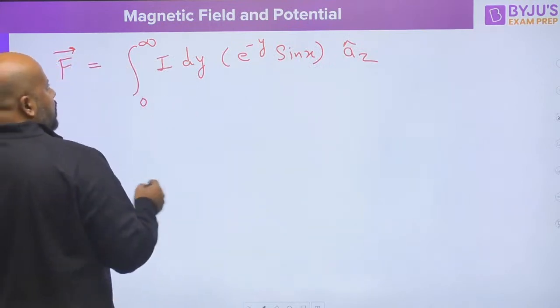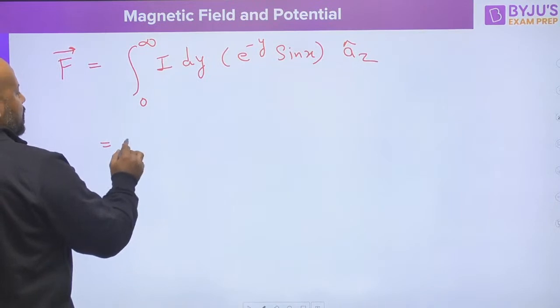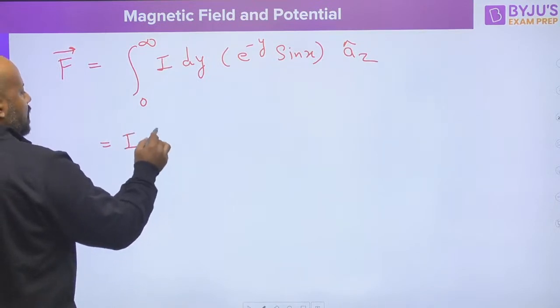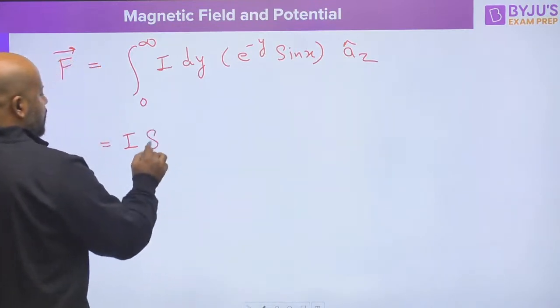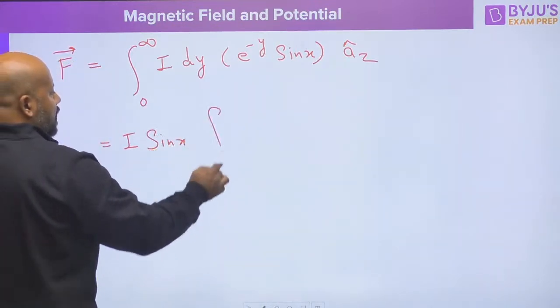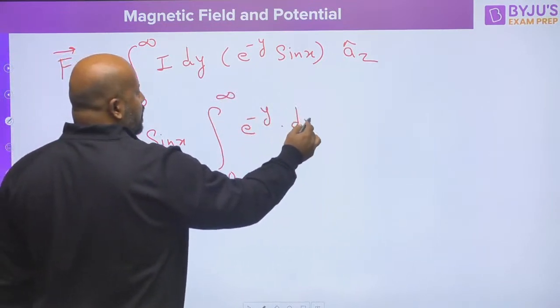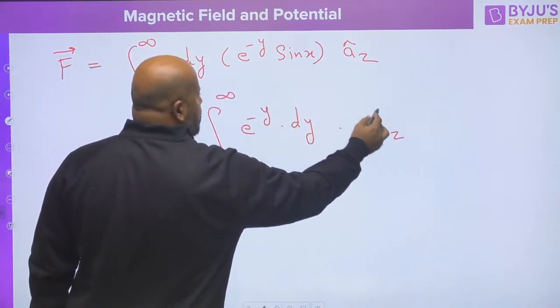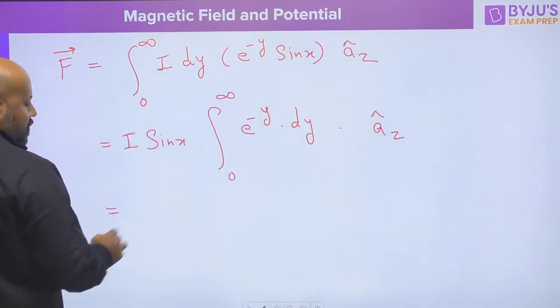Now this is what you have to integrate for y. So this I sin x is going to come out, and integration 0 to infinity you can do for e raised to the power minus y dy, and the direction is going to be az cap. So if you solve this, current is going to be how much?